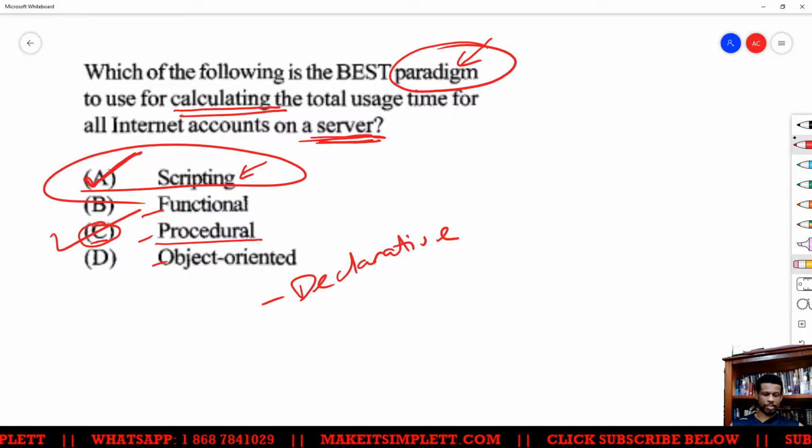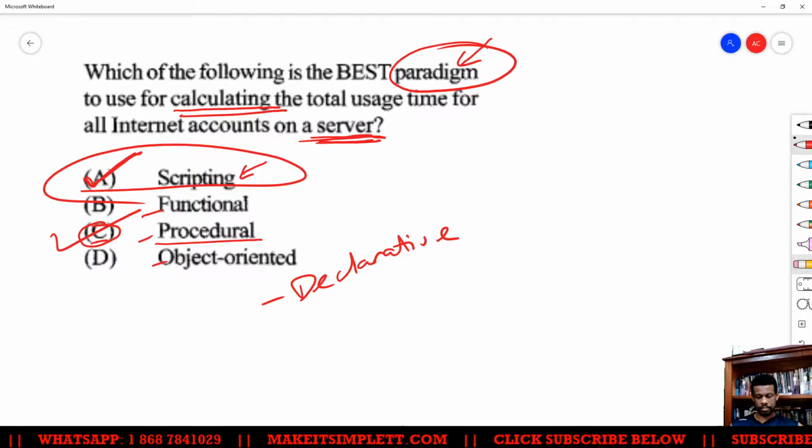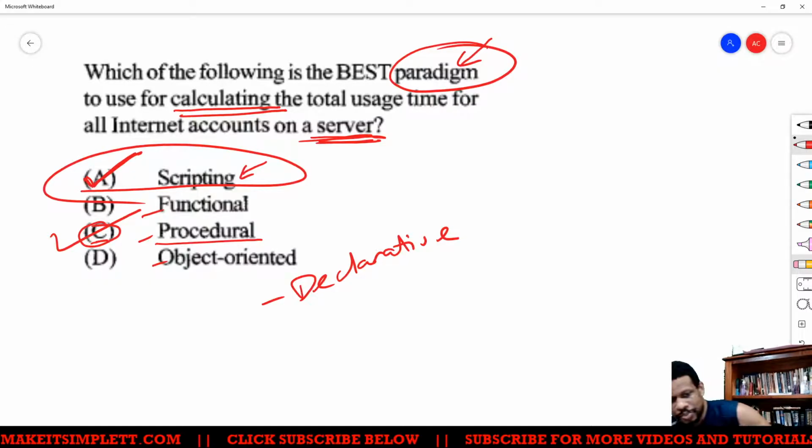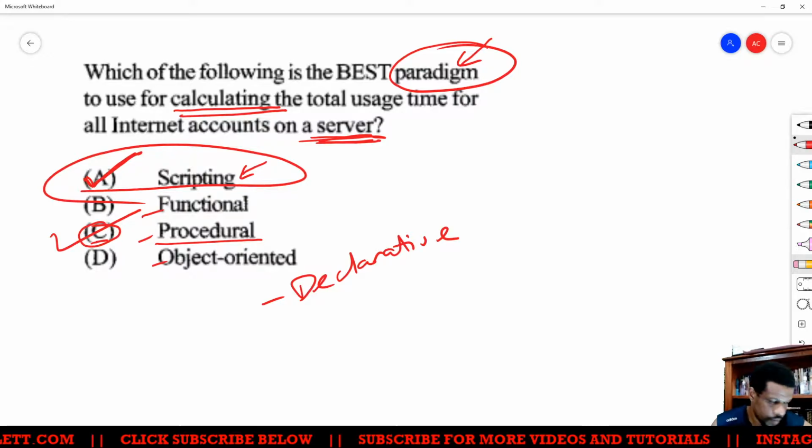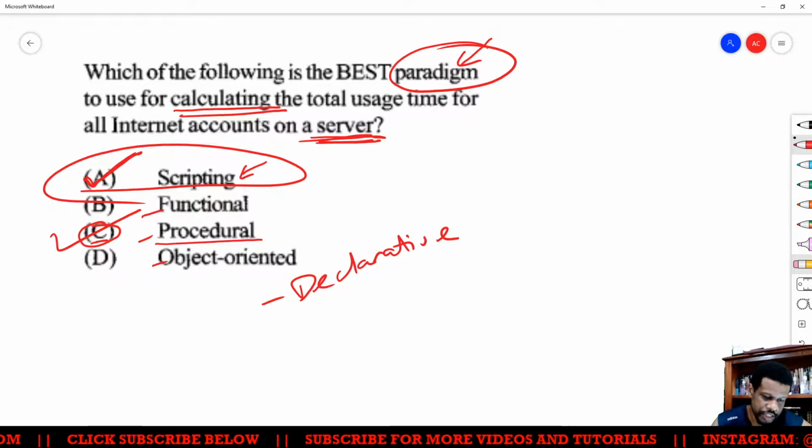Because scripting is not a paradigm. But it could be considered. According to the syllabus, they have aspect and scripting separate from the 4 paradigms. So this question is a tricky one.